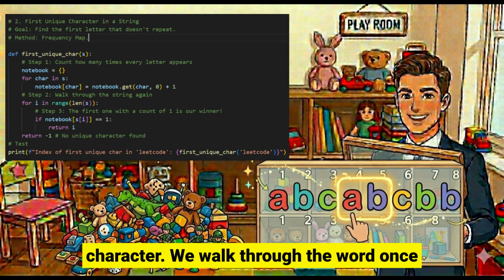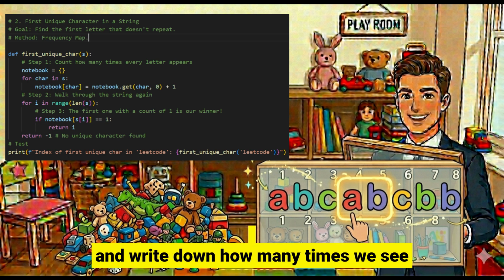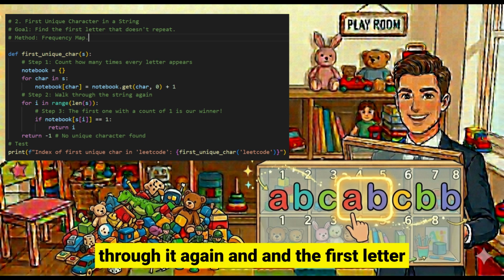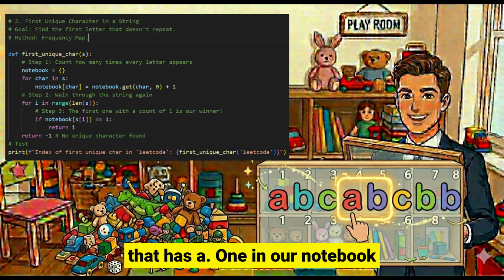Next, problem number 2, first unique character. We walk through the word once and write down how many times we see each letter in our notebook. Then we walk through it again, and the first letter that has a 1 in our notebook is the winner. He is the only one standing alone.